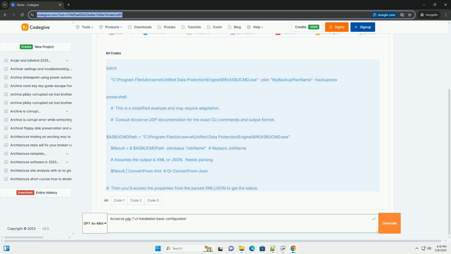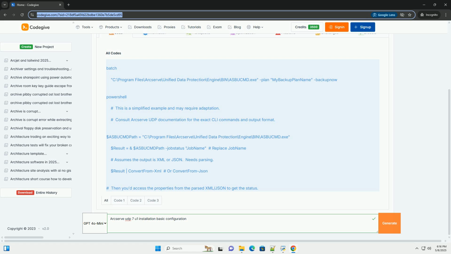Arcserve UDP Agent. Installs the agent software on the machines you want to protect: servers, workstations, VMs. Arcserve UDP Recovery Point Server, RPS. The RPS is a crucial component. It's where the backup data is stored. It handles deduplication, compression, and replication, if configured. You'll need at least one RPS. Consider installing it on a separate server from the console for performance reasons, especially in larger environments.